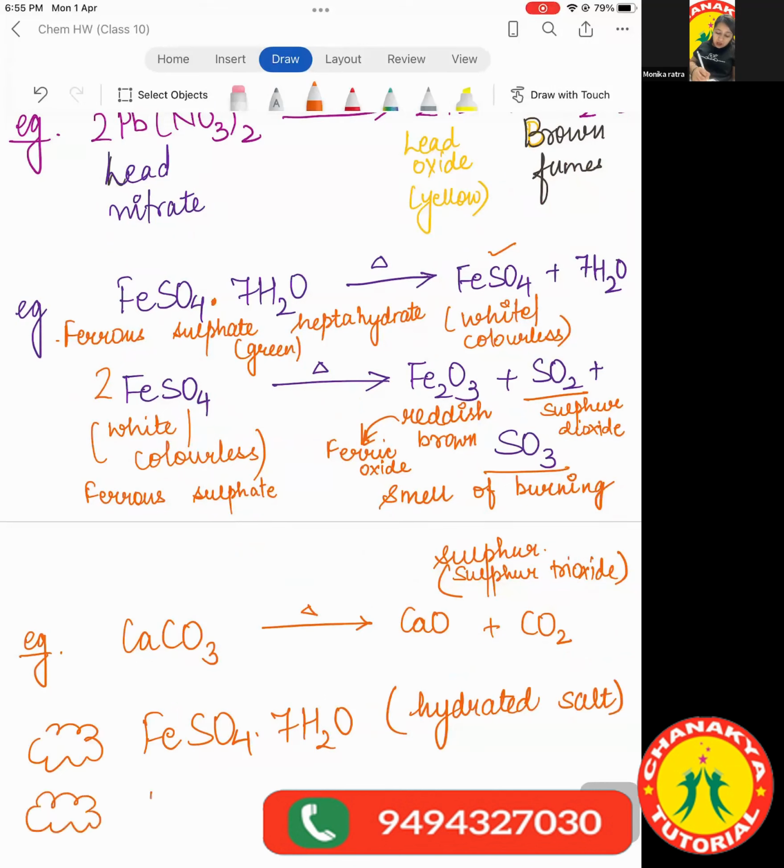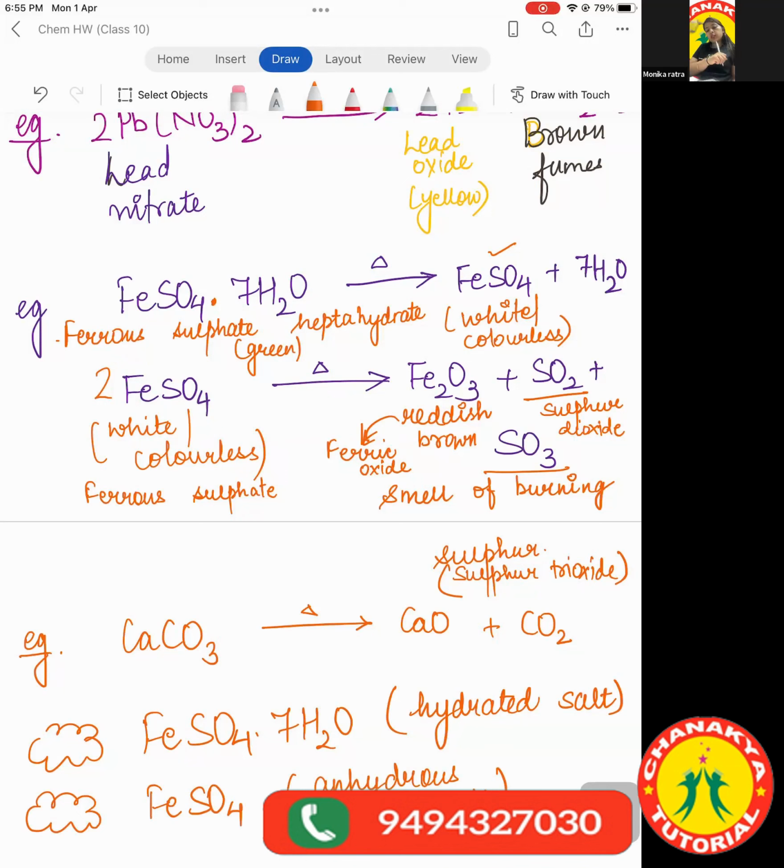When after heating these water molecules evaporate, we call these salts anhydrous salts. So what are hydrated salts? Those which have water of crystallization. What are anhydrous salts? The salts which do not have water of crystallization.